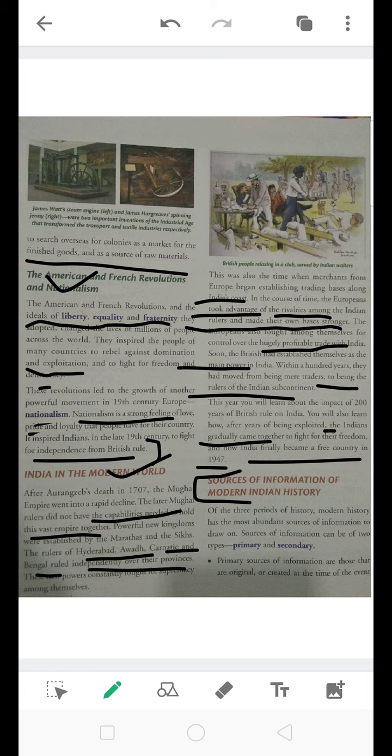Sources of information of modern history. What are the sources from which we can get information regarding modern Indian history? We will be doing that in our next video.